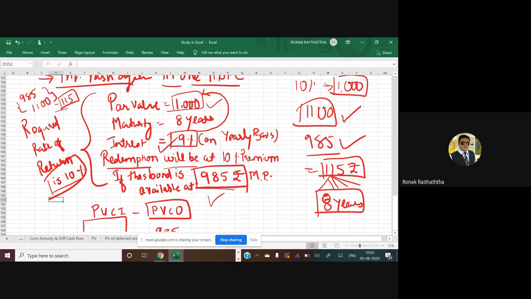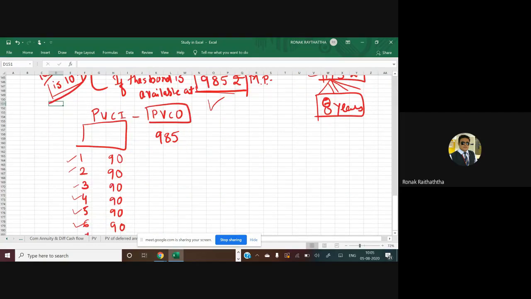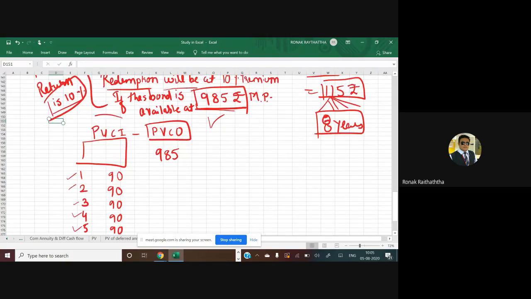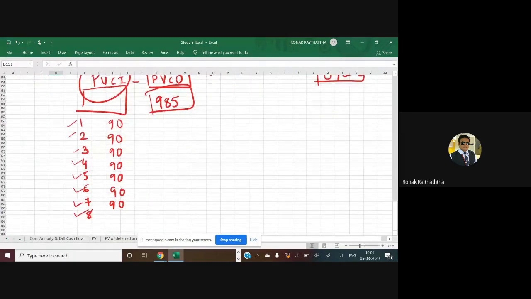So how are we going to do this? Now we are supposed to find the PVCI and PVCO. PVCO we have already found, that is 985. That is the amount of investment that you are going to make on this bond. What is the PVCI? And I need the answer from all the students. For all the 8 years, you are going to get the interest. And in year number 8, over and above the interest, you are going to get another amount as well. Can someone tell me what you are going to get in year number 8?